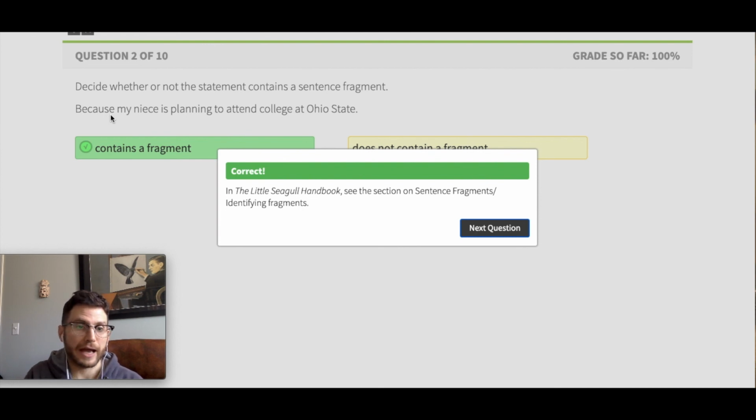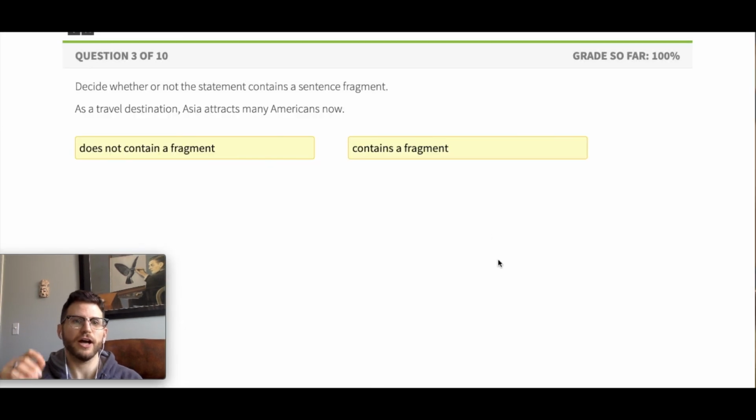Or I could fix this as we just looked at. I could fix this by just simply chopping out the subordinating conjunction because. Then it becomes my niece is planning to attend college at Ohio State. Okay. I'll show you one more, and I won't let you know the fix, but I'll have you post down below. Okay, so have a look at this one. As a travel destination, Asia attracts many Americans now. Let me know down below, and I'll pin my comment to let you know what it is.